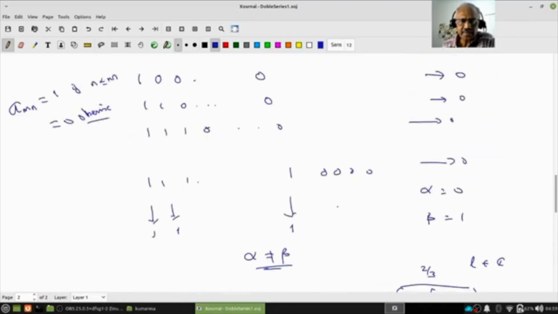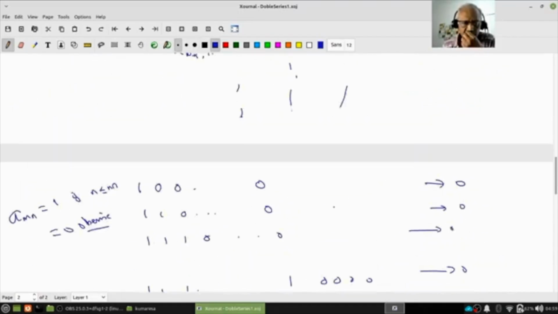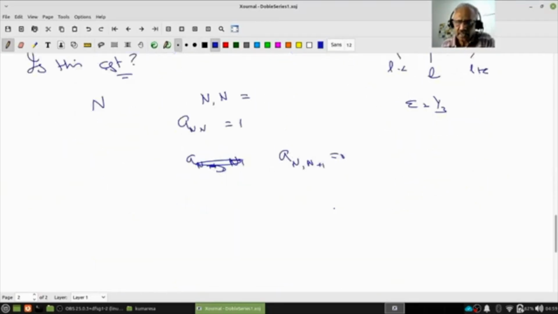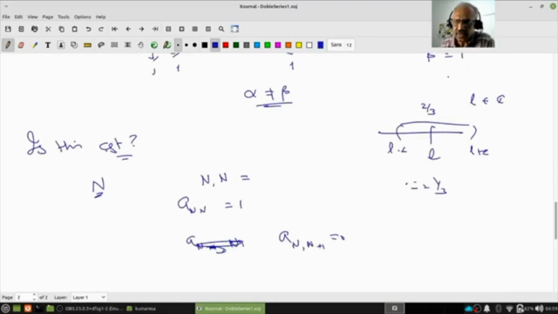Remember, a_mn is 0 if n is strictly greater than m. Therefore, this is 0, right? Now, if there is such an N, then both should lie here, right? a_NN and a_N,N+1 both lie in the ball B(L, epsilon), right? But what is the diameter of this?